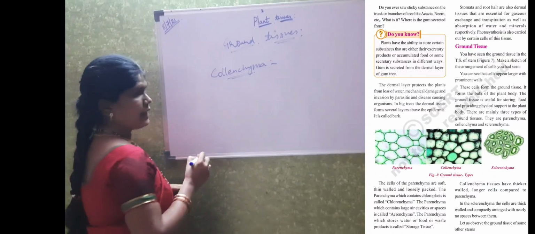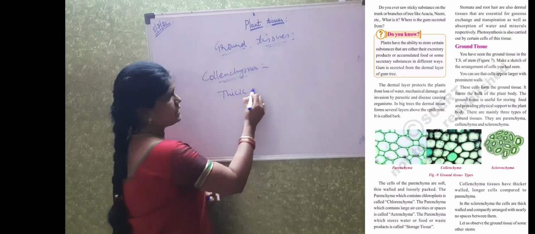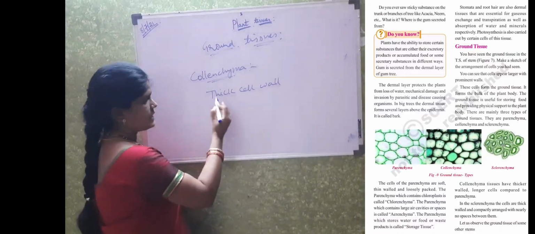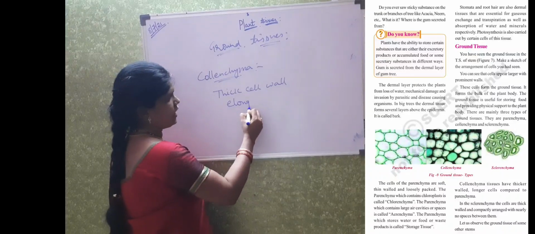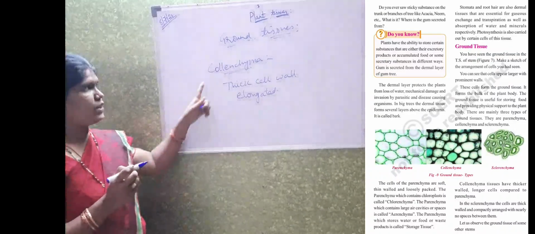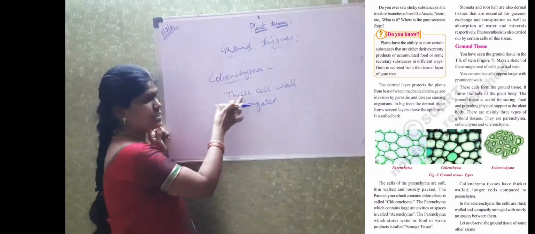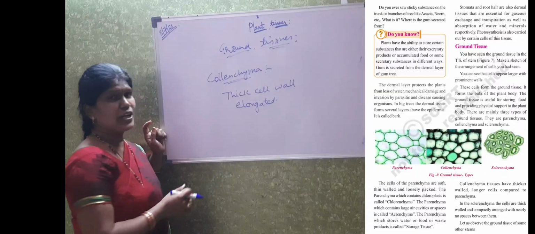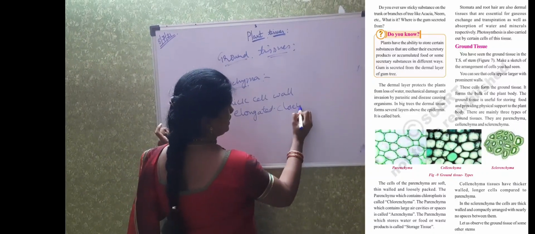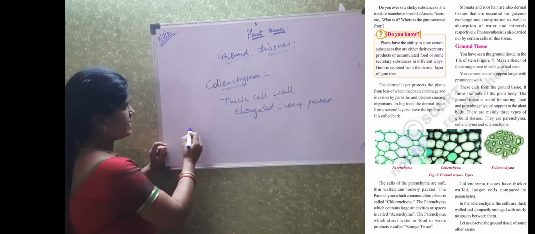So compared to the parenchyma, here in collenchyma we are having thick cell wall containing cells, and the cells are somewhat elongated. That is the characteristic feature of collenchyma. In collenchyma, compared to the parenchyma, the cell wall is somewhat thicker and the cells are also elongated and closely packed.